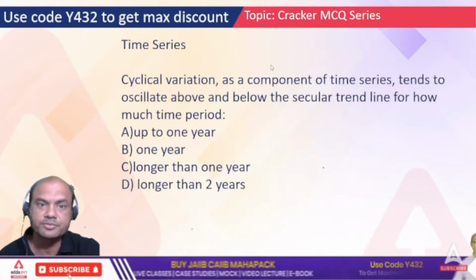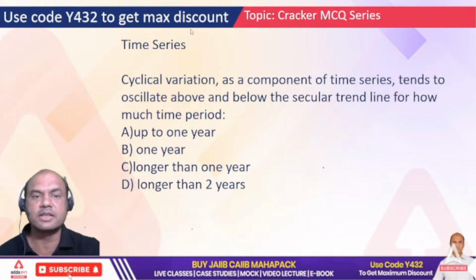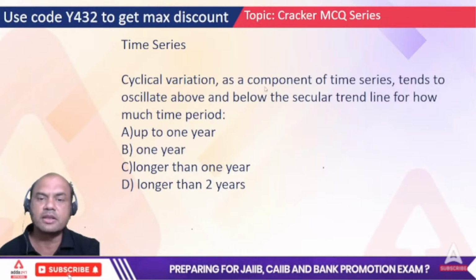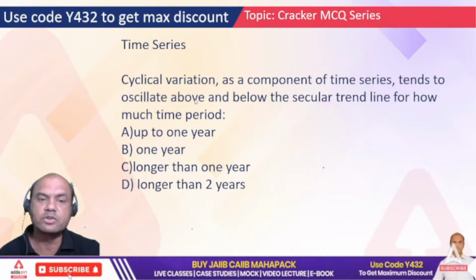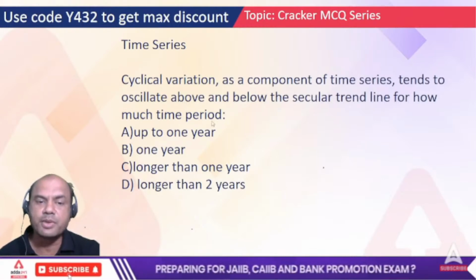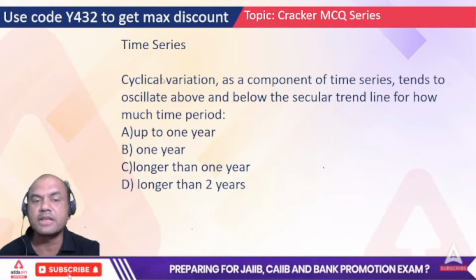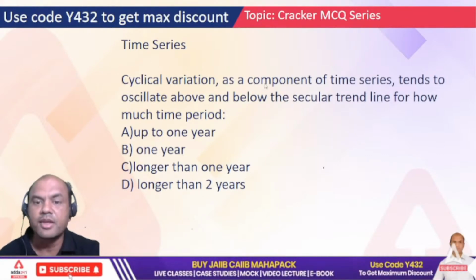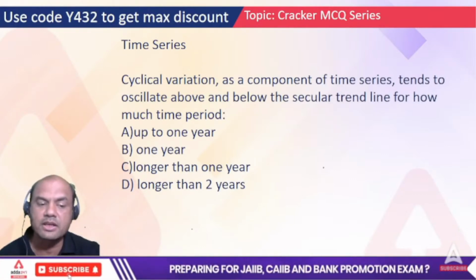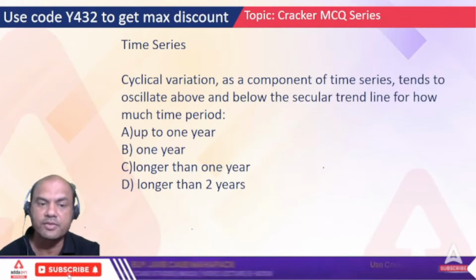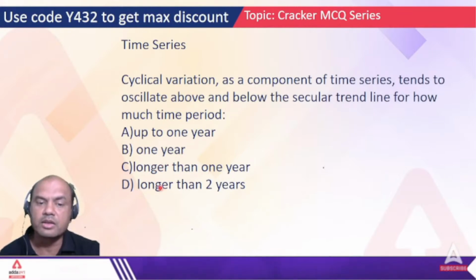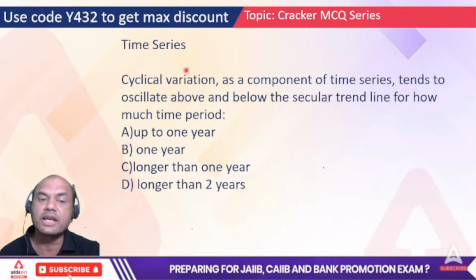Okay, let's move ahead. Today's MCQ test series is on time series. So let's start. Cyclical variation as a component of time series tends to oscillate above and below the secular trend for how much period? Means here we want the cyclical variation, the component of time series, and how long the fluctuation generally lasts. Up to 1 year, 1 year, longer than 1 year, longer than 2 years. So we want cyclical variations.